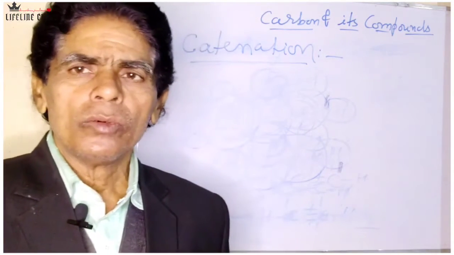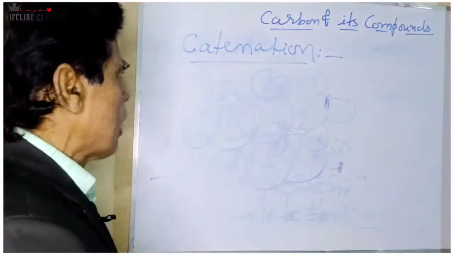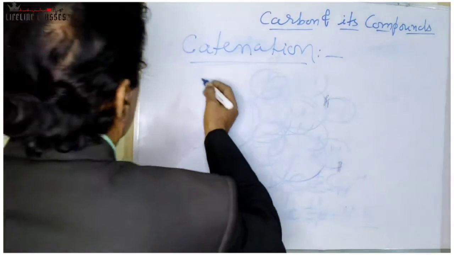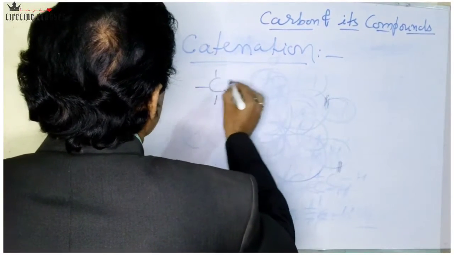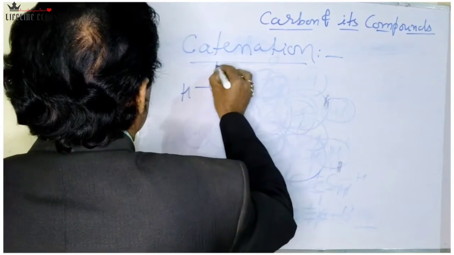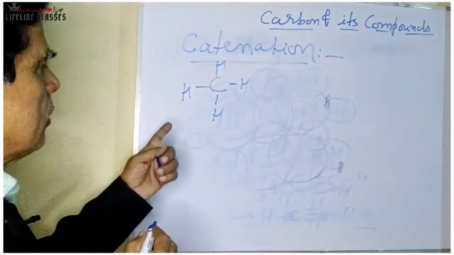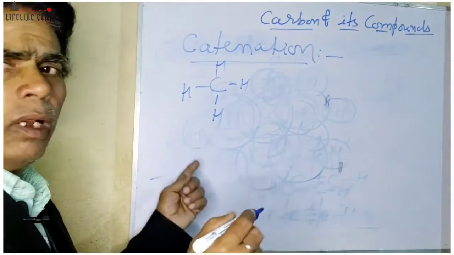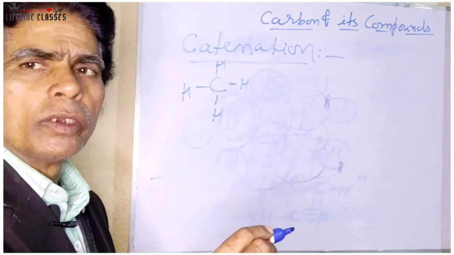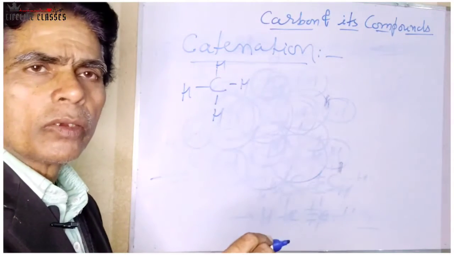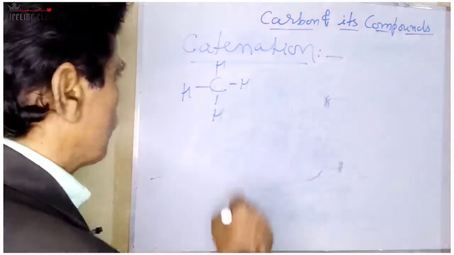Let us try to understand how this carbon chain can be formed. See, the simplest organic molecule, that is methane. It has only one carbon atom, but other than this, there may be a large variety of organic compounds in which carbon exists in a number of carbon chains, straight, branched, saturated, unsaturated, and so on.